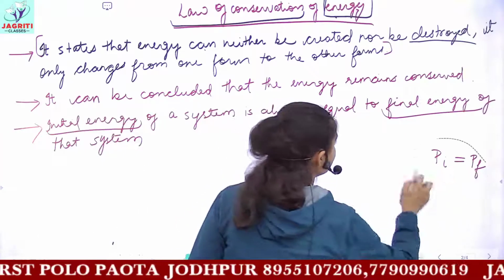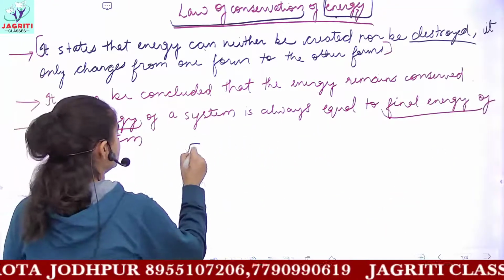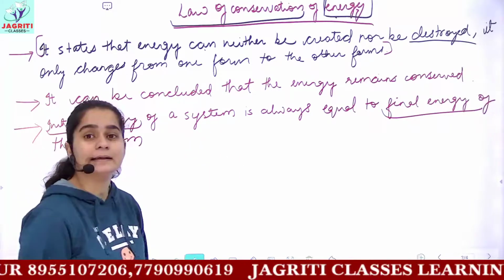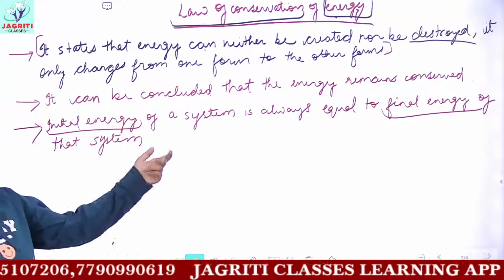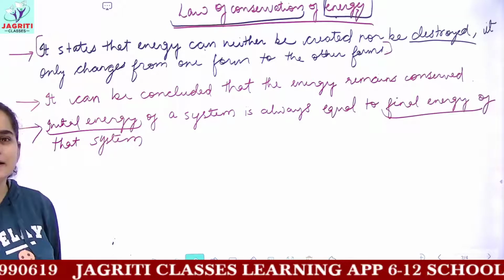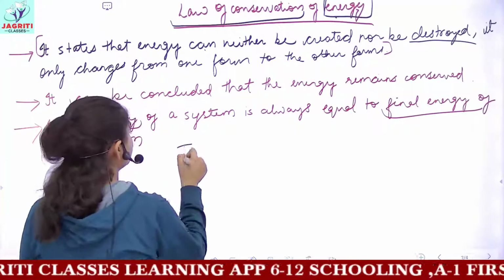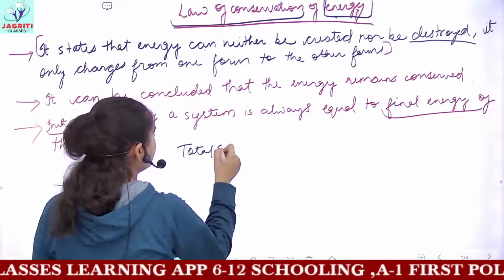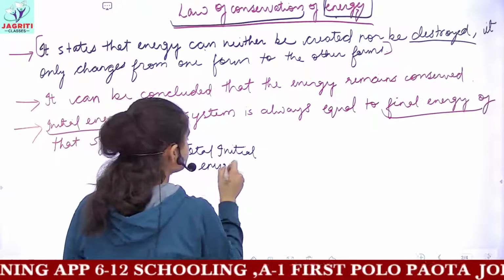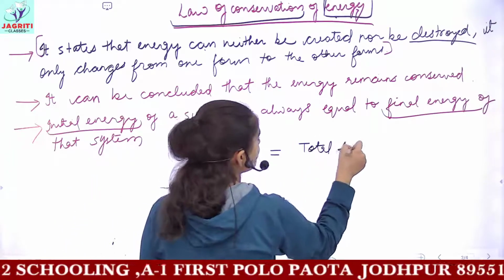So similarly, you have initial energy, we can write E initial, and here which kind of energy are we dealing with? If I ask you that here I should write kinetic energy or potential energy or any other kind. So here the energy which I'll be using is total energy. So we can say total initial energy of any system is equal to the total final energy of that system.